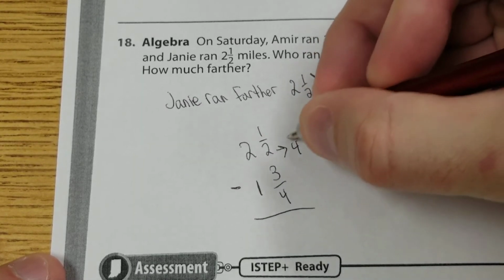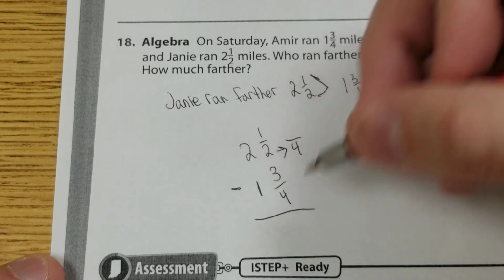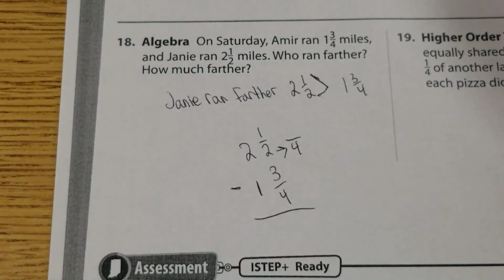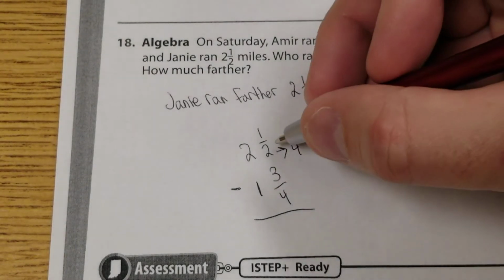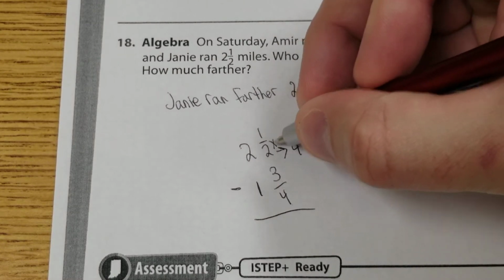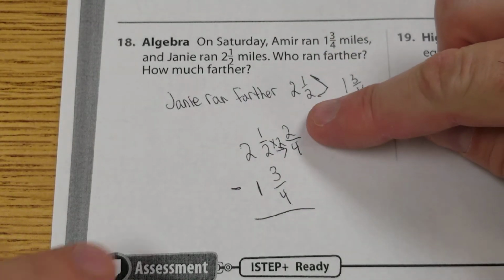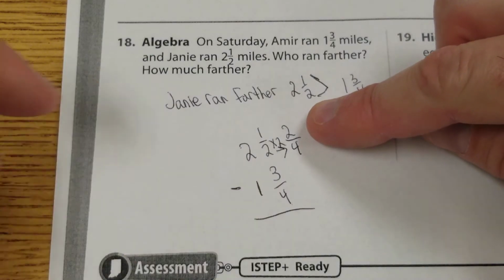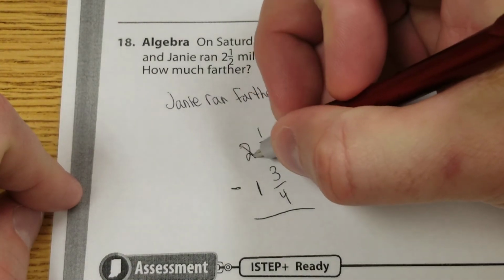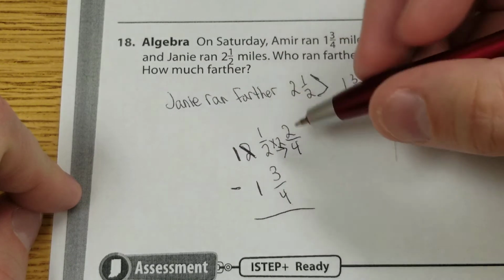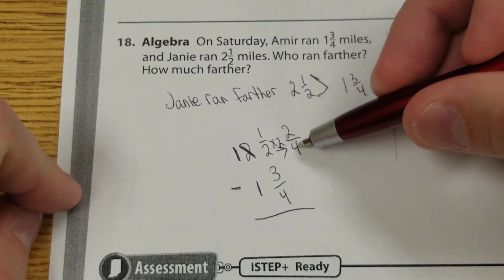2 needs to become a 4 because we have a 2 and a 4. They got to be the same. The LCM: 2, 4, 6, 8. 4, 8, 12. 4 is the LCM. How did I get from 2 to 4? Times 2. 1 times 2 is 2. What's 2/4 minus 3/4? I can't do it. So I have to come over here and regroup. I had 2 pieces. How many more am I getting?